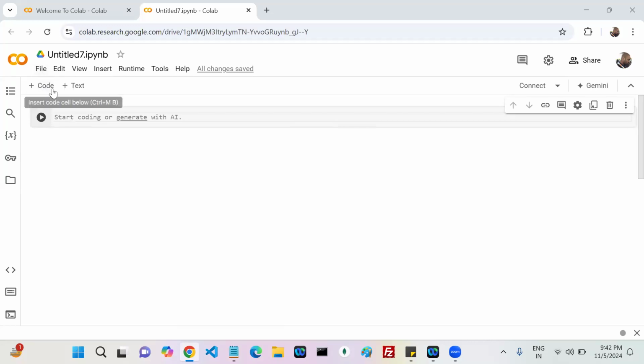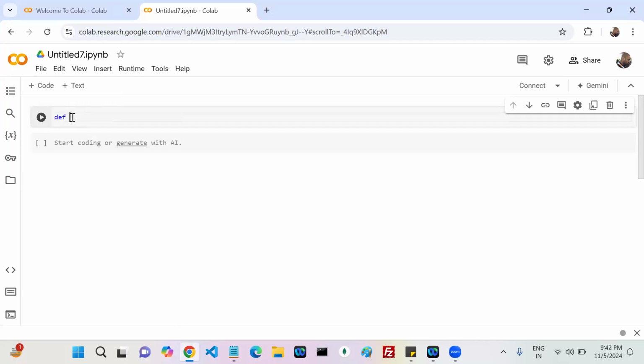Now come here. This is my corner. Can I define the function? How can we define it? def, then the function name. Based on your requirement, whatever name you want to give, you can give. Can I write find sum, for example?